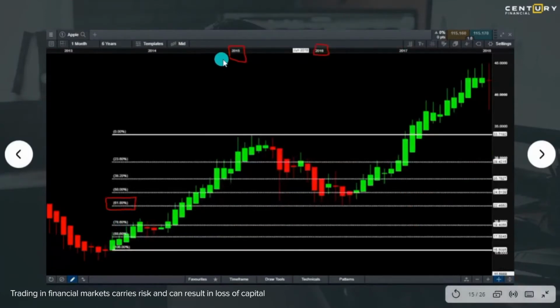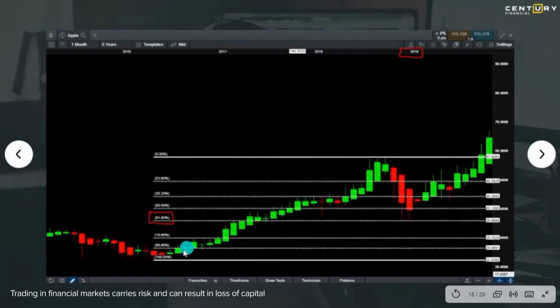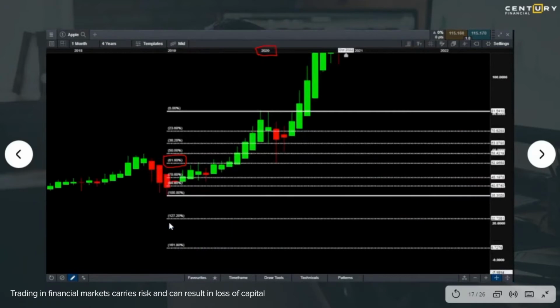The similar pattern appears again. Earlier we were looking at 2015 to 2016, and then in 2016 we see a drop and it increased from here. Now you see from 2016 when it started going back up, there was another drop that came eventually in 2018. So I do the same thing. I measure the length of this particular rally from 2016 to identify when I should be buying back Apple. And if you see, this point bounces back up, and if you go back and see the Fibonacci ratio, it's at 61.8. And the same thing goes on.